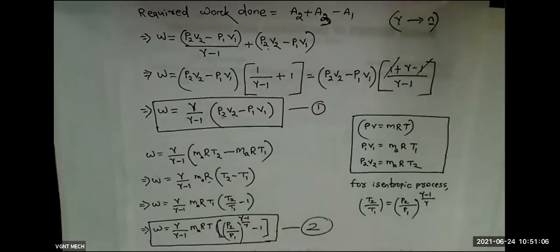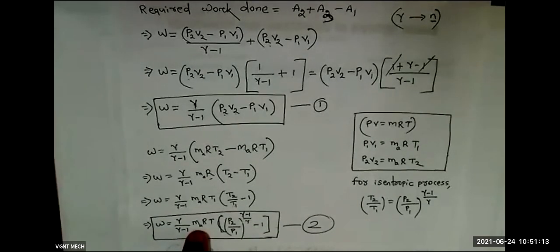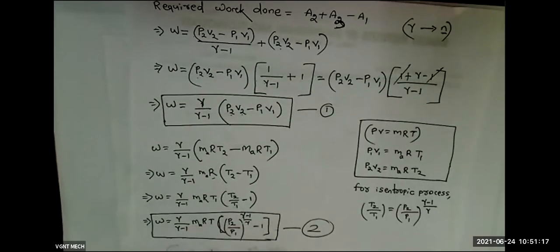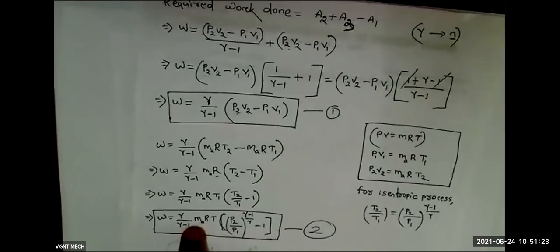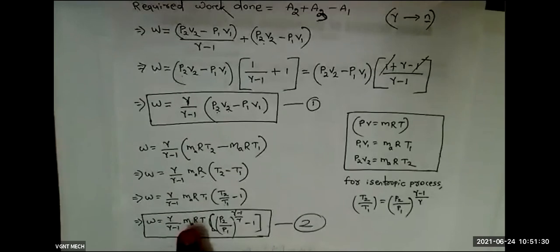M equal to 1. That depends upon the question. Sometimes in the question paper they will give the mass flow rate of the air, something like 1.2 kg per second. If the mass value is given, you have to put the mass value. But if nothing is mentioned in the question paper, then by default you have to take M as 1.